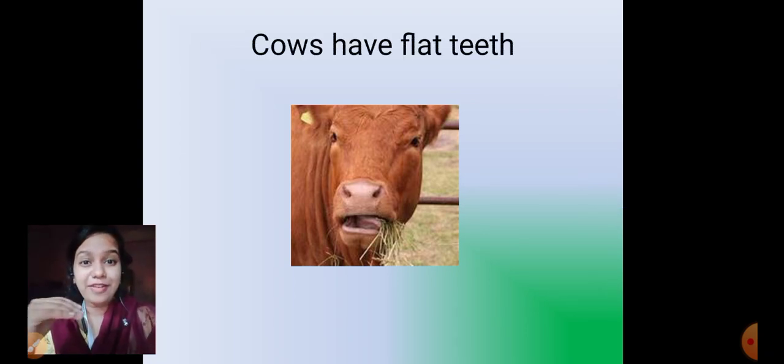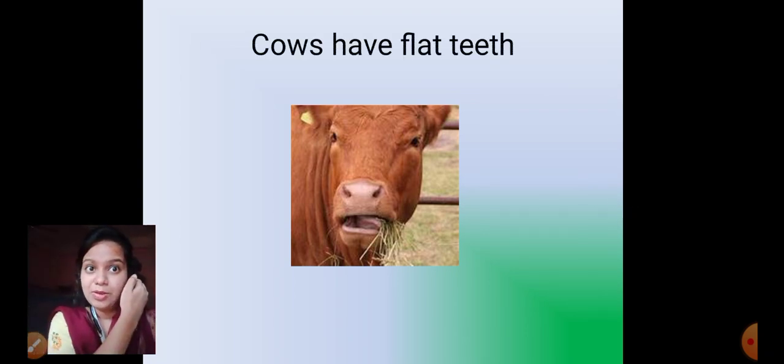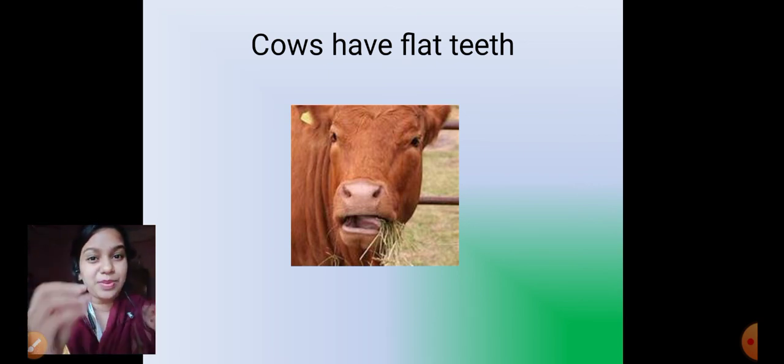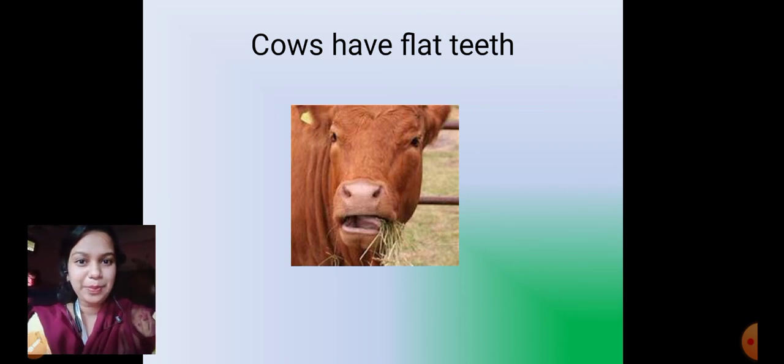Okay, so just like that, cows, can you see a cow here? And what is it doing? It is chewing grass, right? So cows have flat teeth. Cows have flat teeth which helps them chew their grass properly. It keeps on munching on the grass with their flat teeth. Okay.